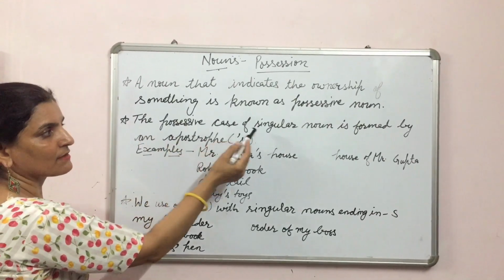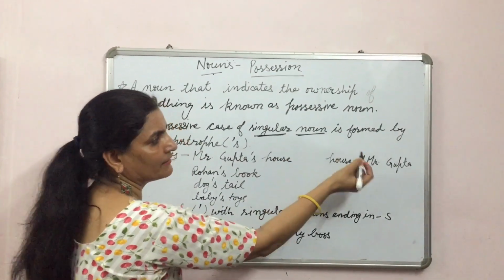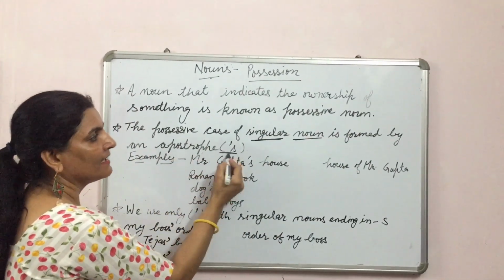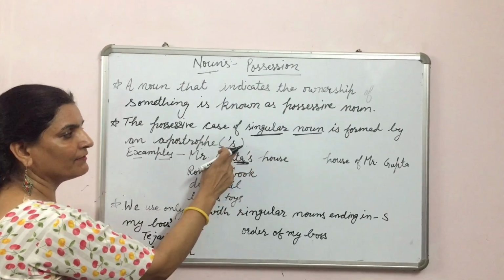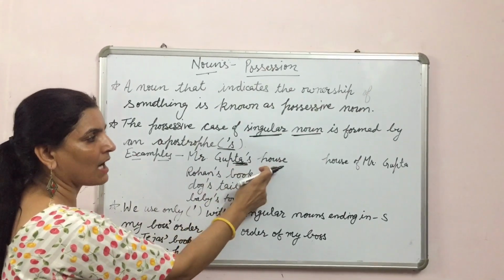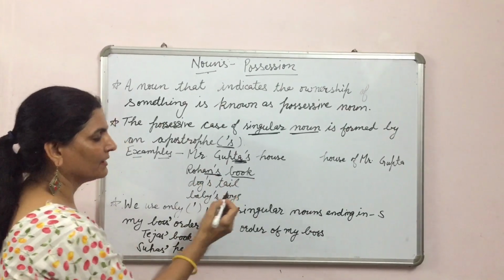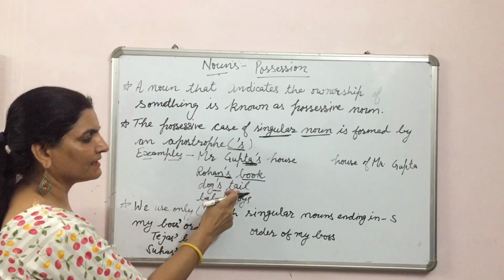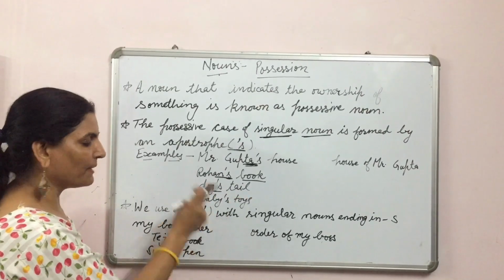The possessive case of a singular noun, meaning with a singular noun what we will use, is formed by an apostrophe s. A singular noun without s, we will use apostrophe s. For example, Mr. Gupta's house means house of Mr. Gupta. Rohan's book means book of Rohan. Dog's tail means tail of dog.